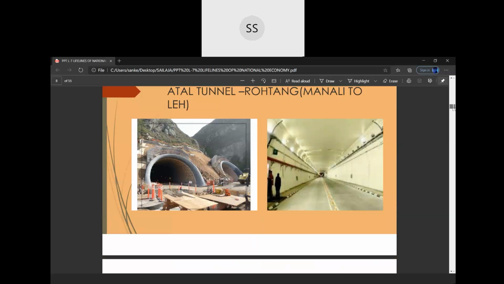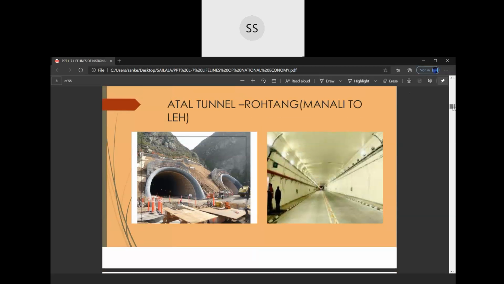These are a few pictures which we will talk about later. You can see a tunnel, which is the latest edition, children. This is called Atal Tunnel, which is a route from Manali to Leh.